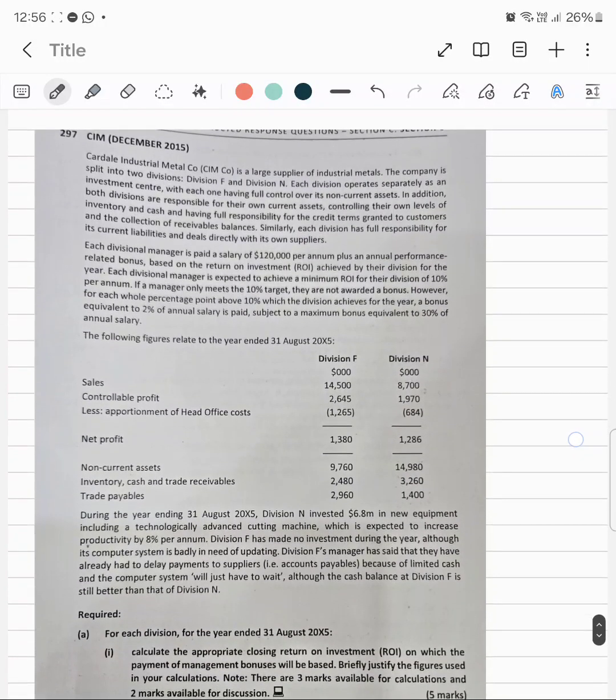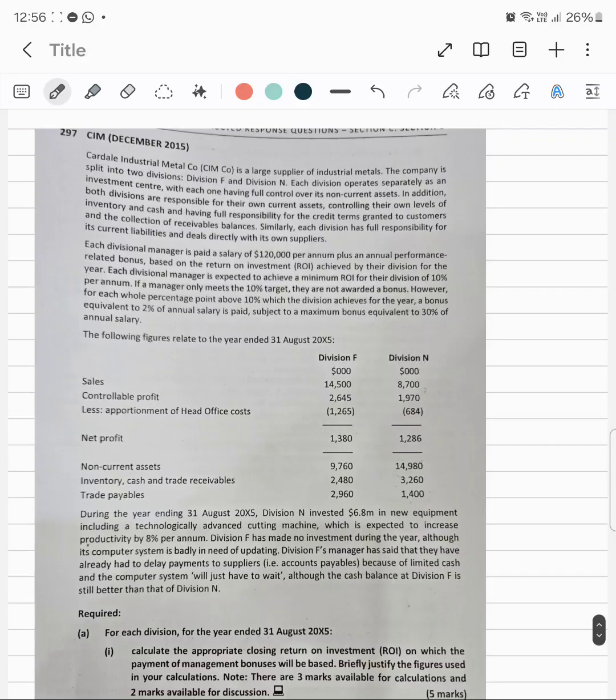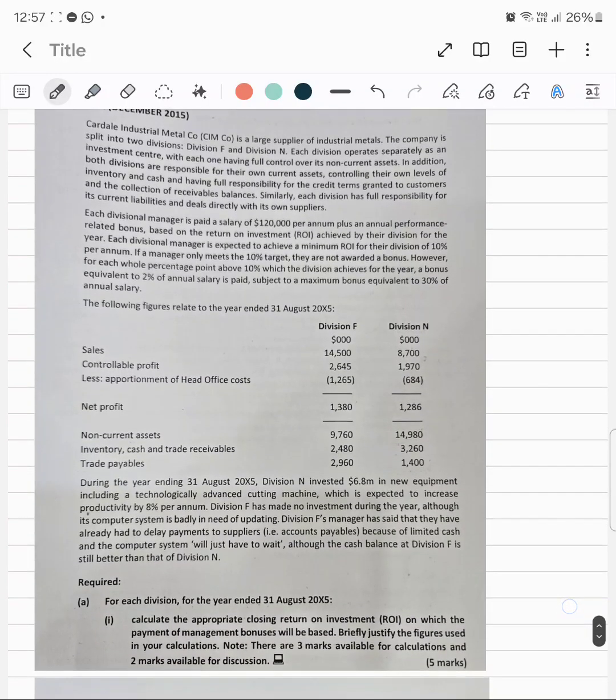Okay, so Cardale Industrial Metal Company is a large supplier of industrial metals. The company is split into two divisions, Division F and Division N. Each of the divisions operates separately as an investment center, with each one having full control over its non-current assets.